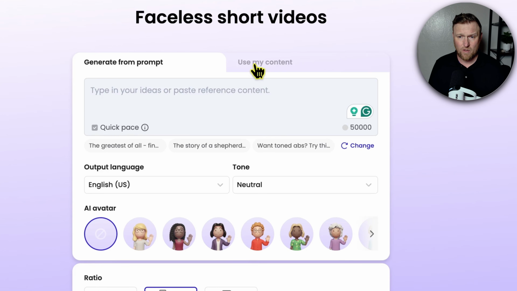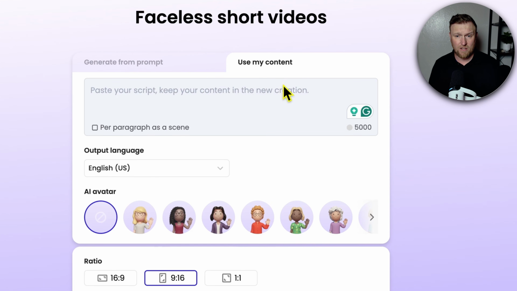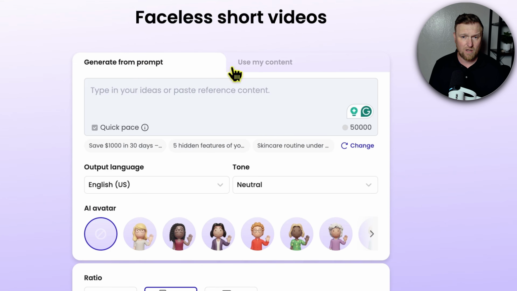You can go over here to use my content. You can paste your script right here. Looks like you get 5,000 characters right here. You can choose 16 by 9, 9 by 16, and square 1 by 1. And they have a bunch of different settings right over here. We're going to go to generate a prompt right over here.